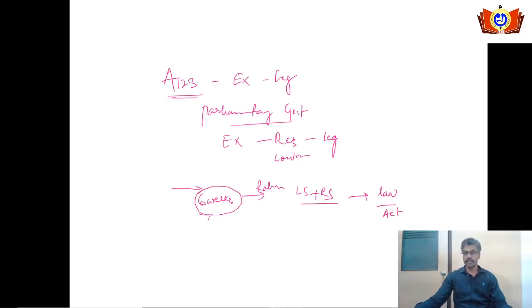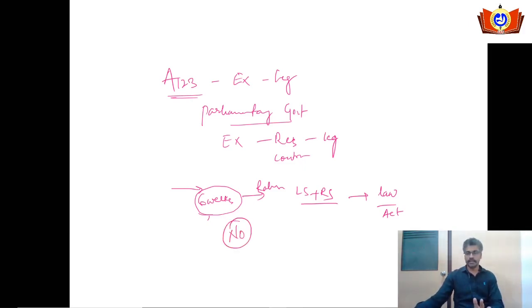So the ordinance making power of the President is not a parallel legislative power under Article 123. In the parliamentary form of government, the legislature is always superior to the executive. So for the second question, whether it is a parallel power in contrast to legislative power, the answer is given in Article 123 itself. It is no.